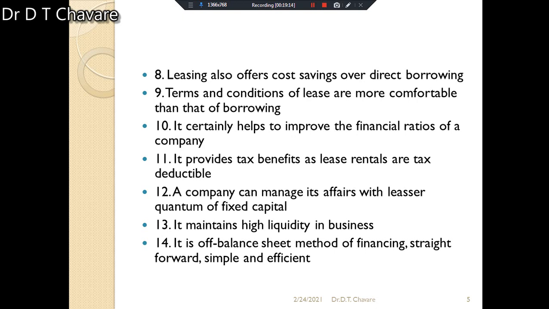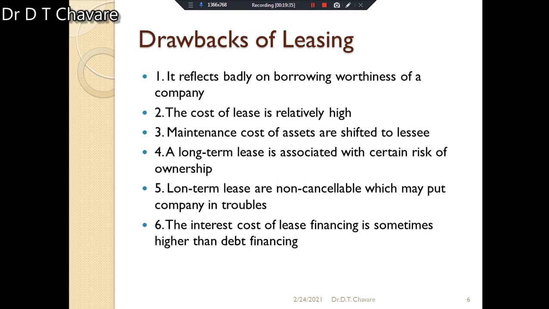That's why it is preferred by any number of companies nowadays, and these are 1 plus dozen, now 2 plus dozen reasons. How many reasons have I mentioned here? 2 plus dozen means 14 reasons are given here, and with the help of those reasons you will understand why leasing is preferred.